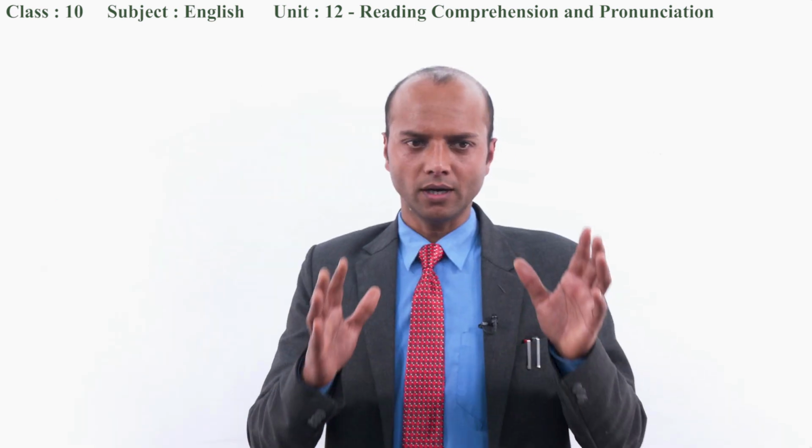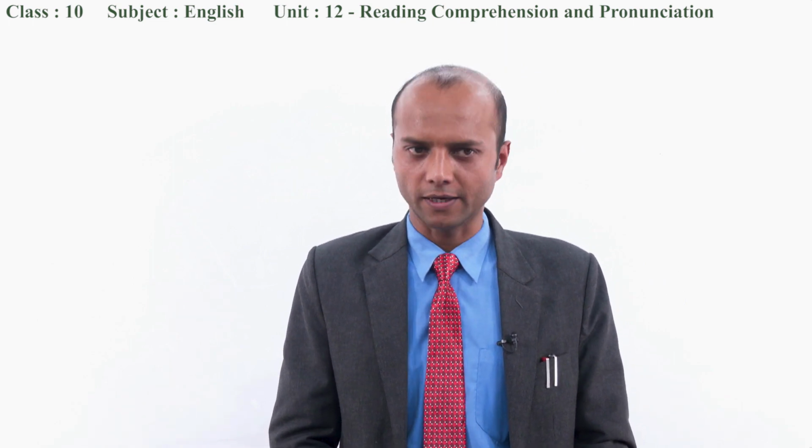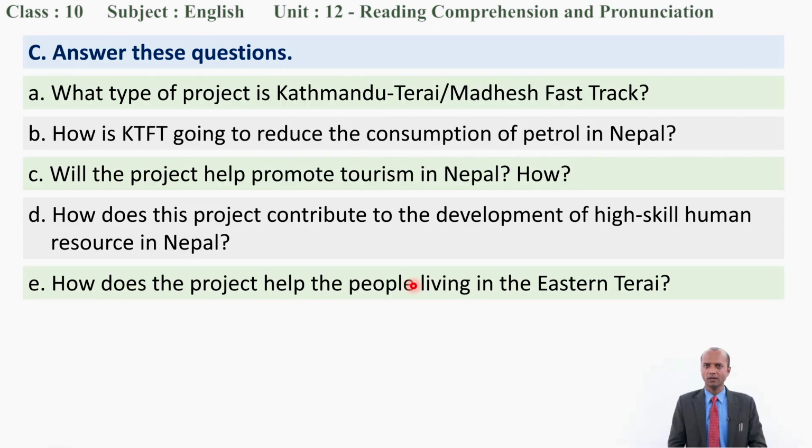Okay, dear students, there are only 4 questions, 4 activities under B. Let's see activity C. There are some questions. Look at the questions first. There are 5 questions altogether. First one is, what type of project is Kathmandu Tarai Madhesh Fast Track? B. How is KTFT going to reduce the consumption of petrol in Nepal? Petroleum products include, that might be diesel, but the question writes petrol.